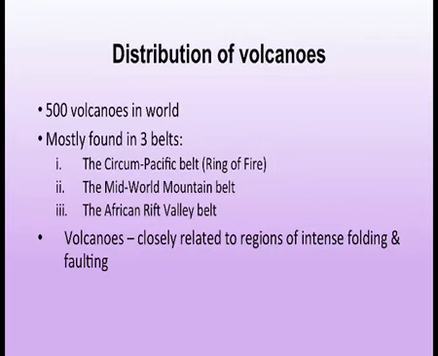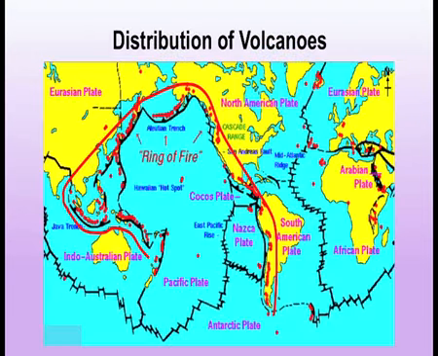Volcanoes are closely related to regions of intense folding and faulting. Now in the picture you can see the distribution of volcanoes. Around the Pacific Ocean there is a ring of fire that is shown. The whole series, in a circular form, is the occurrence of volcanoes. These red dots are the volcanic places from where volcanoes erupt, and it forms a ring.